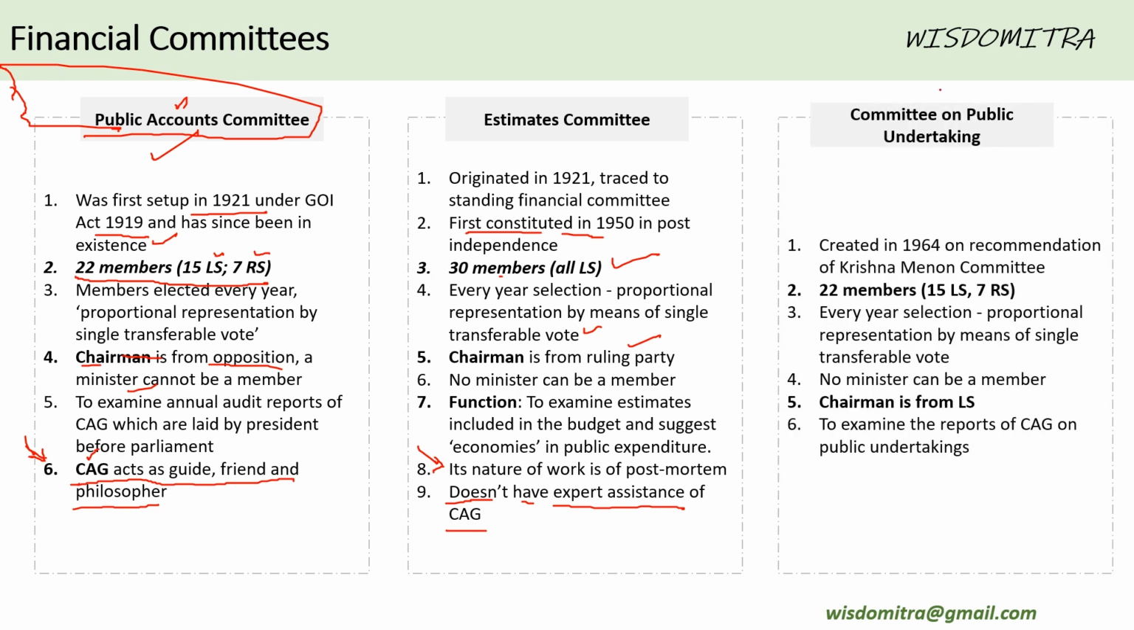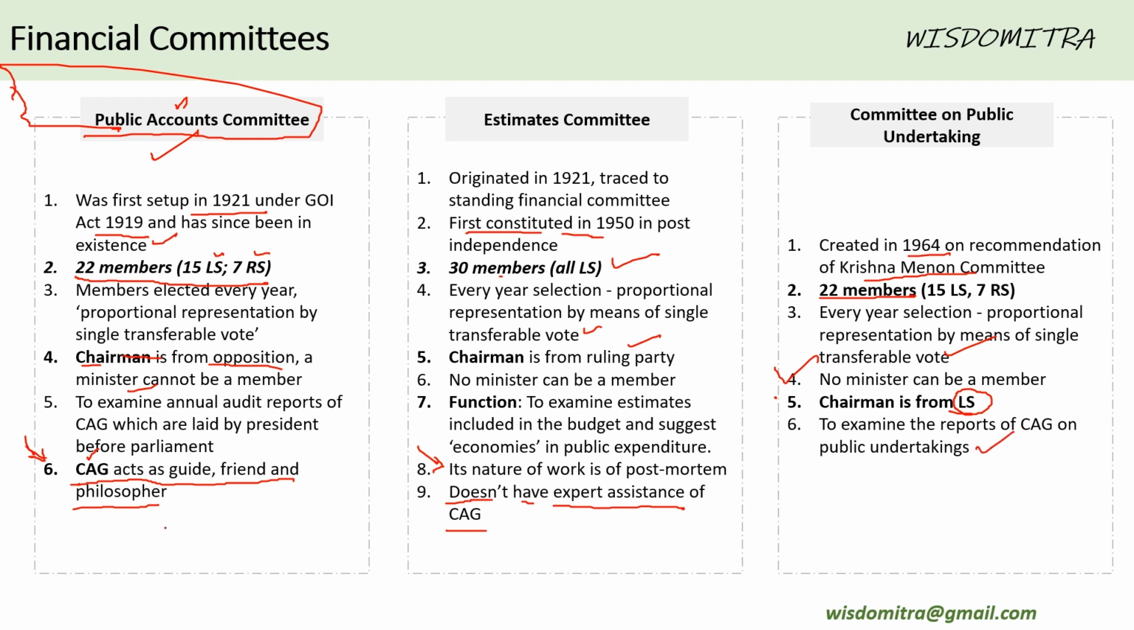And Committee on Public Undertakings, this is the third financial committee. It was created in 1964 on recommendation of Krishna Menon Committee. Again, it has 22 members, same as Public Accounts Committee, 15 Lok Sabha and 7 Rajya Sabha. Same method of selection, annual proportional representation by means of single transferable vote, right? And again, a similarity: no minister can be a member. Chairman is always from Lok Sabha. Okay, and to examine the reports of CAG on public undertakings.